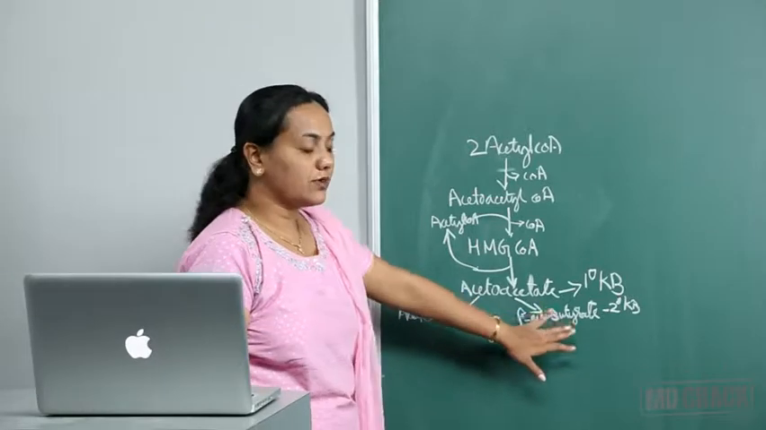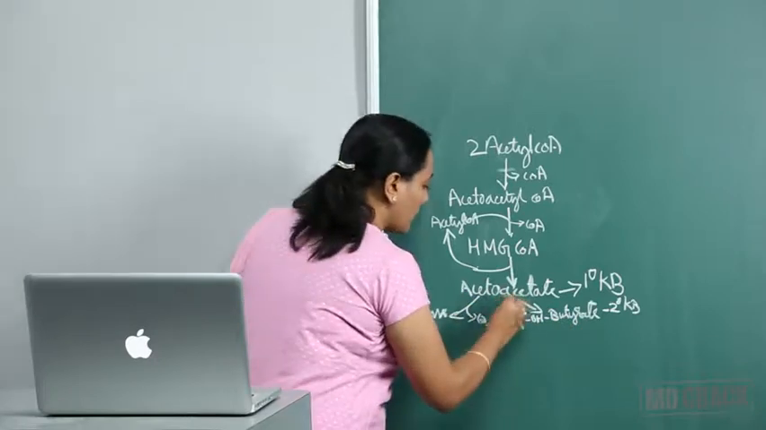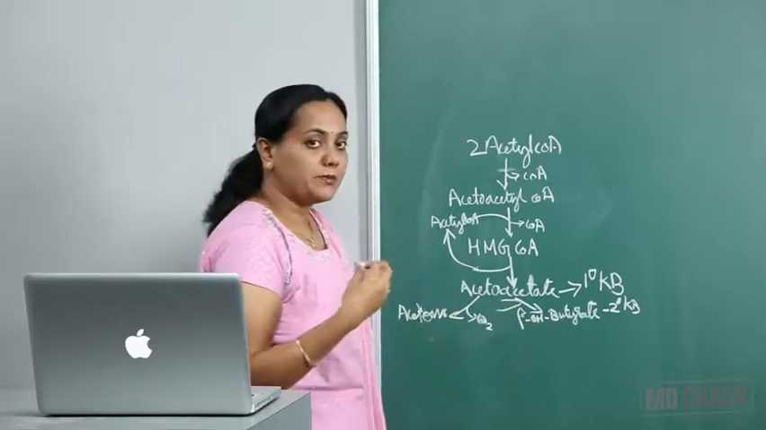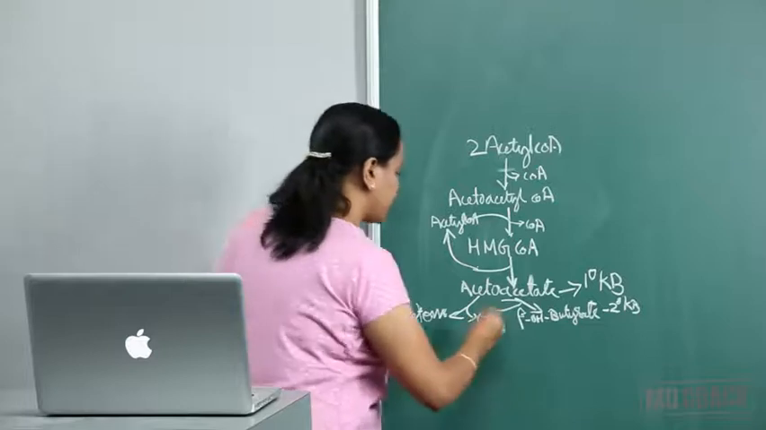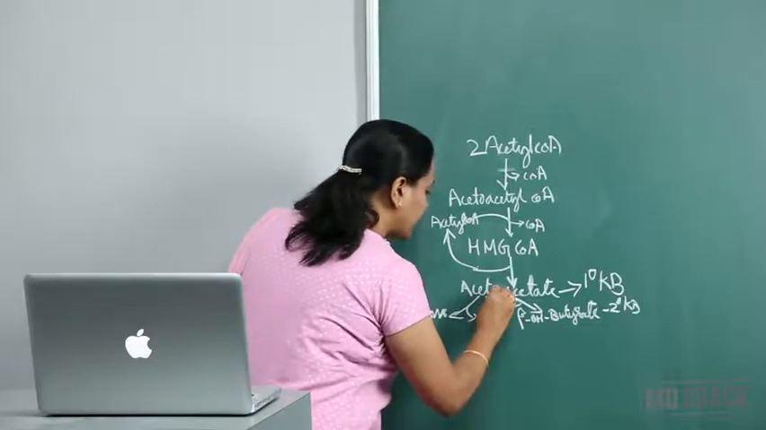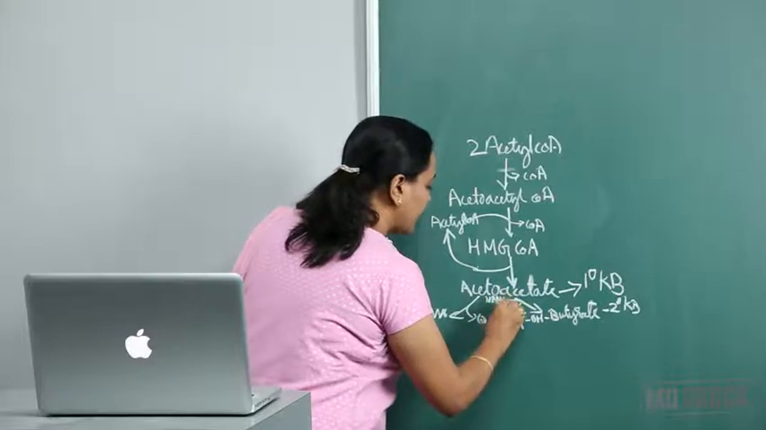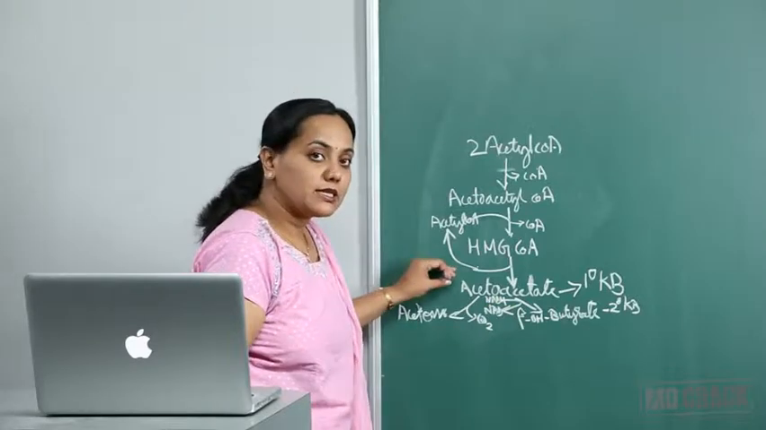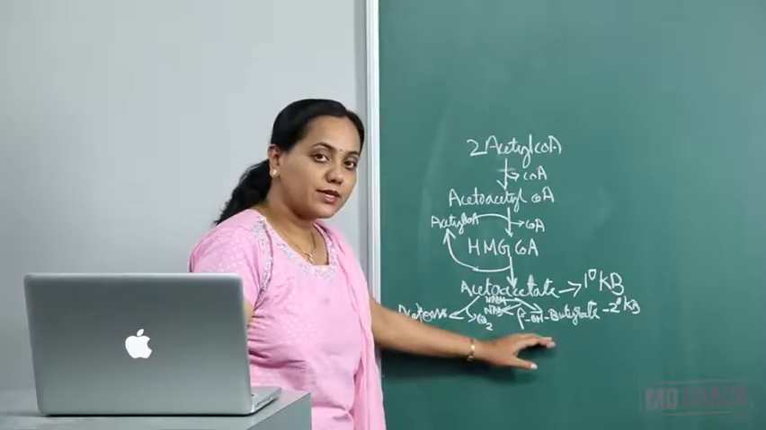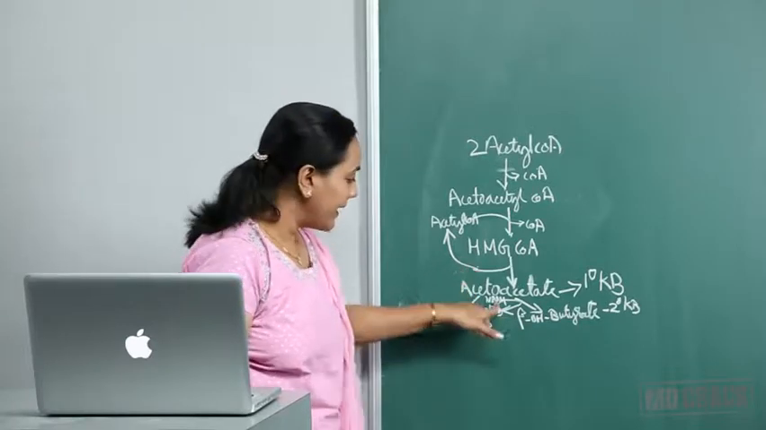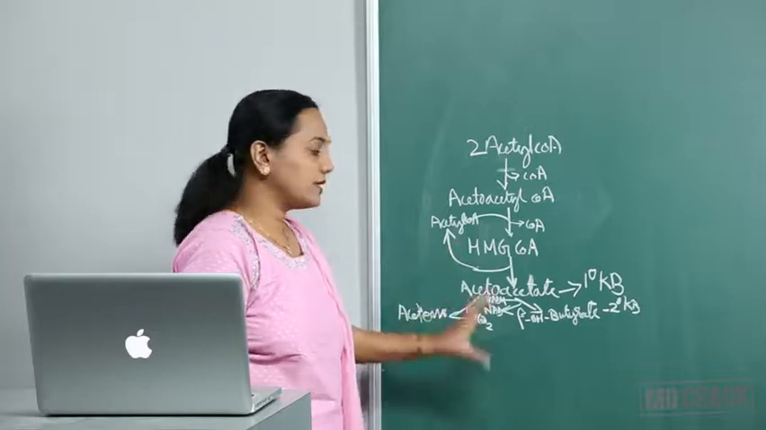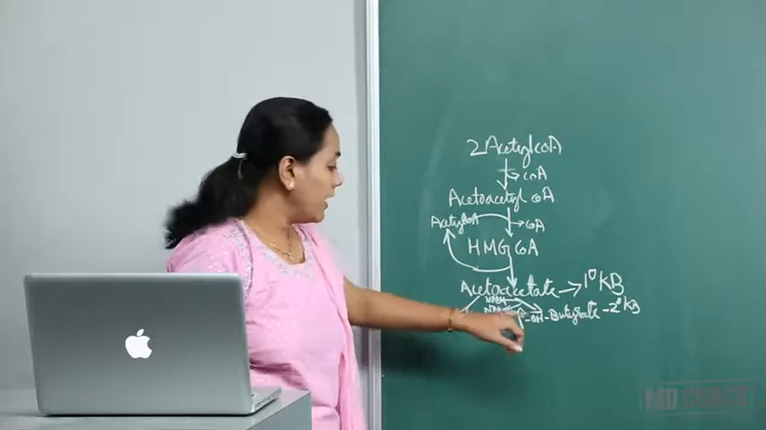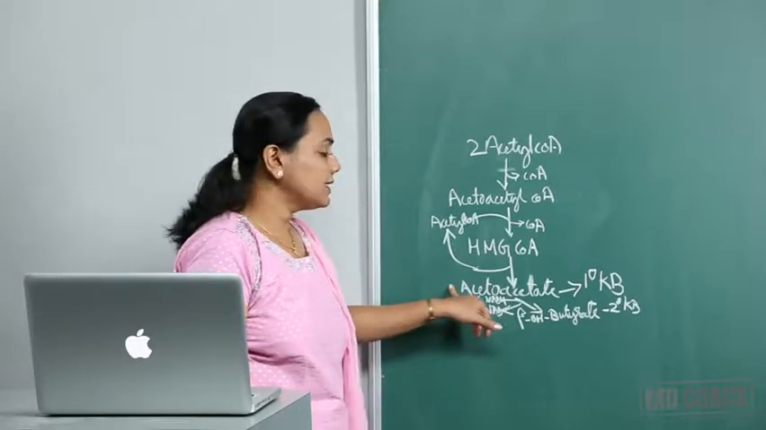Now, beta-hydroxybutyrate to acetoacetate requires NAD. The enzyme is beta-hydroxybutyrate dehydrogenase. So acetoacetate for its conversion requires NADH, which is converted to NAD+. This is a reversible reaction. Now, whether acetoacetate is more or beta-hydroxybutyrate is more, all depends upon the NADH, NAD+ ratio within the cell. If NADH is more, beta-hydroxybutyrate is formed. If NAD+ is more, acetoacetate is formed.